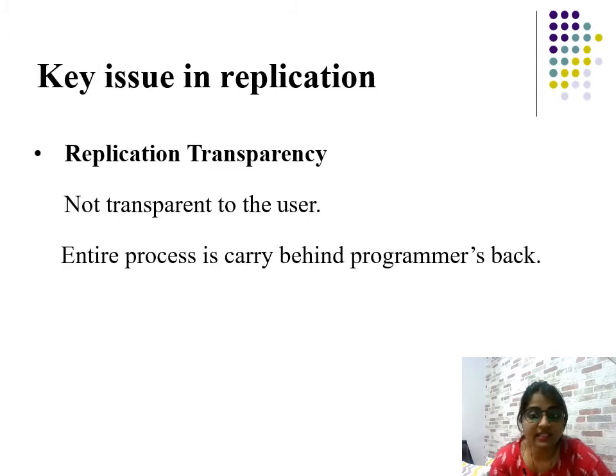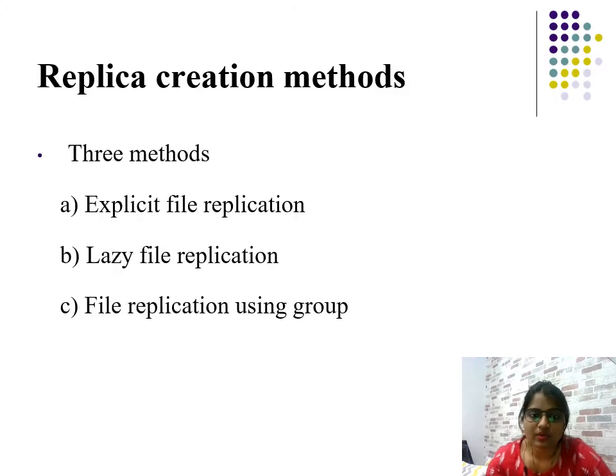What are the key issues then? As there are some advantages, obviously there are some key issues in replication. Replication transparency: it is not transparent to the user. The entire process is carried out behind the programmer's back, because it is not seen by the programmer or user that a copy or replication exists. So that is the key issue. And then there are replication methods, which you have to learn.